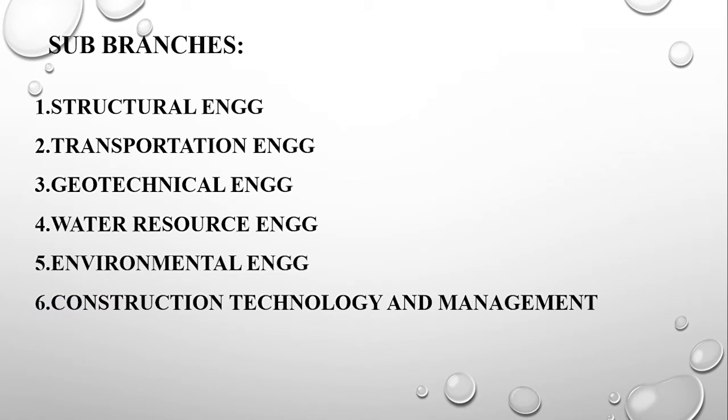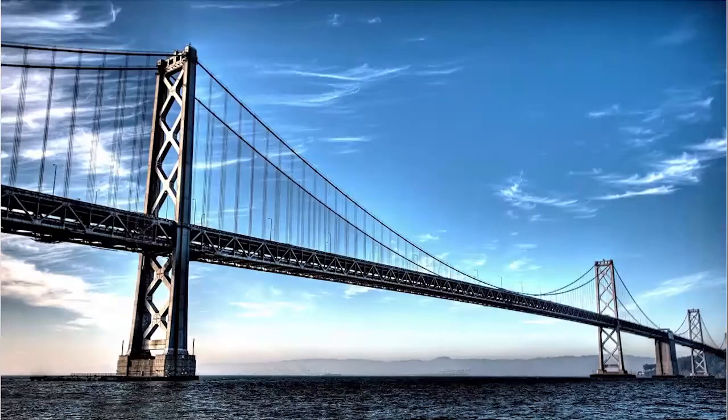Okay, today let us discuss the various sub branches in civil engineering. Here you can see on screen there are various sub branches: structural engineering, transportation engineering, geotechnical engineering, water resource engineering, environmental engineering, and construction technology and management. I have sorted out the main branches in civil engineering. Okay, let us discuss the first, structural engineering.